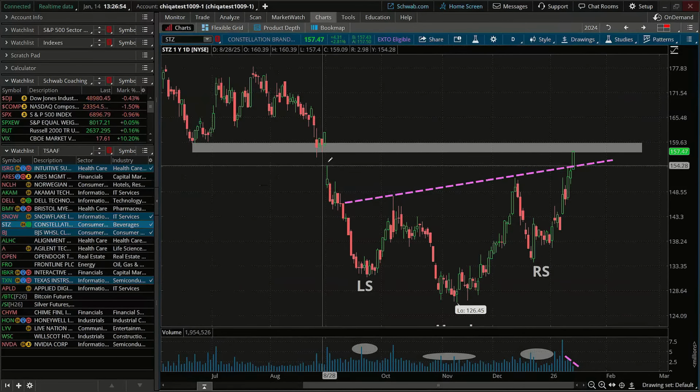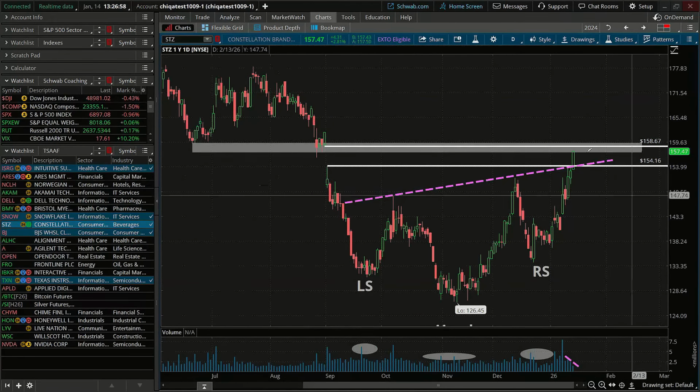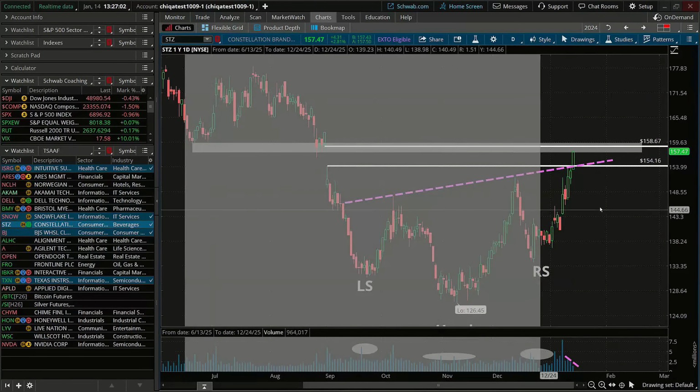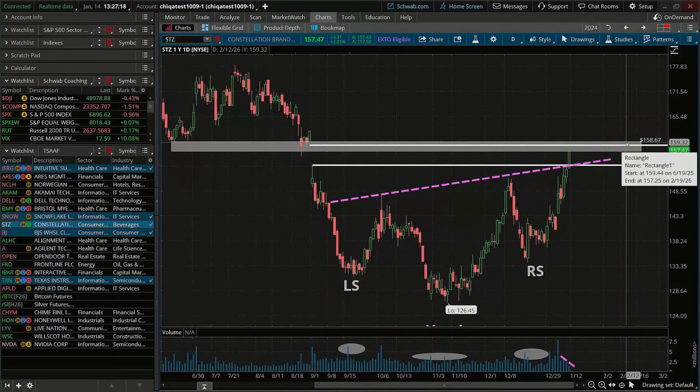So this gap really started from here to here. Okay, so that's the entire window of the gap. And when you have gaps form like that, that entire window becomes a zone of resistance. We're already seeing price make its way through that zone of resistance to try to close that gap, which is, I would say, notable.